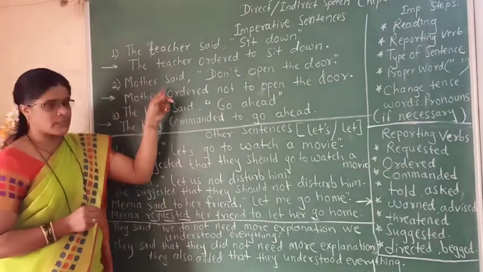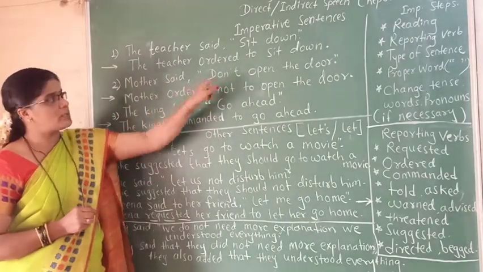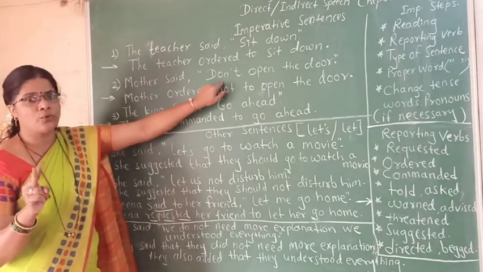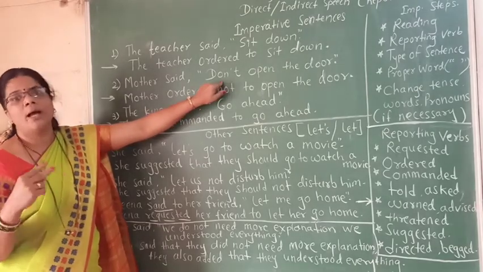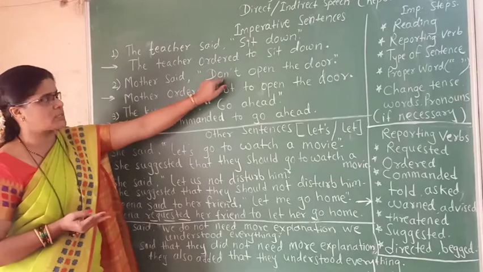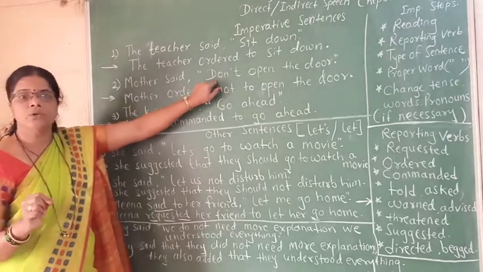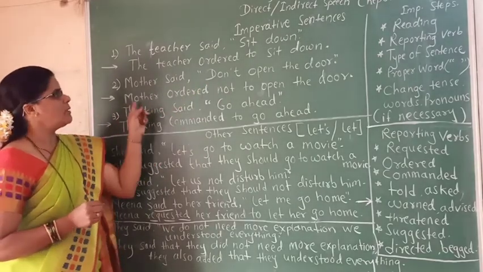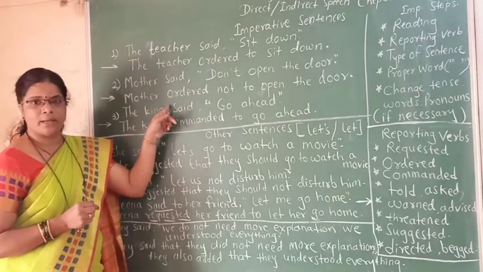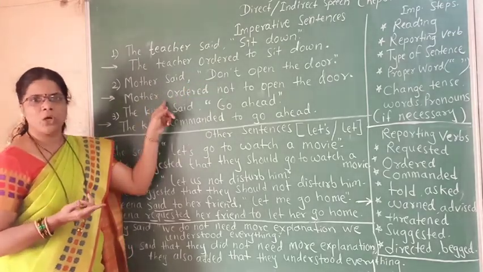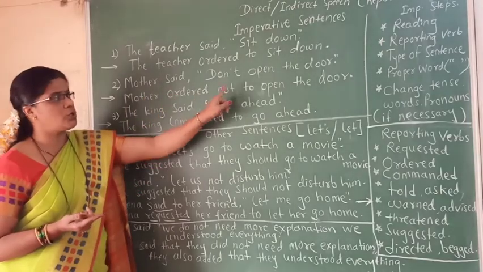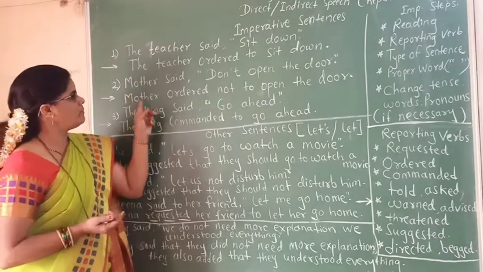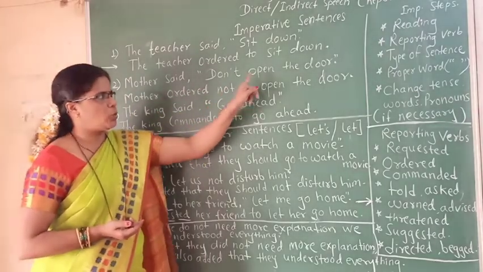Next one, mother said, don't open the door. Here the sentence is negative, but it is an imperative sentence. Imperative sentences are of two types: affirmative imperative sentences and negative imperative sentences. So here, don't open the door is a negative imperative sentence. So here the reported speech of this sentence is, mother ordered. As no please is there, mother can order. So mother ordered not to. Instead of this don't, we have to use not to. So here, mother ordered not to open the door.